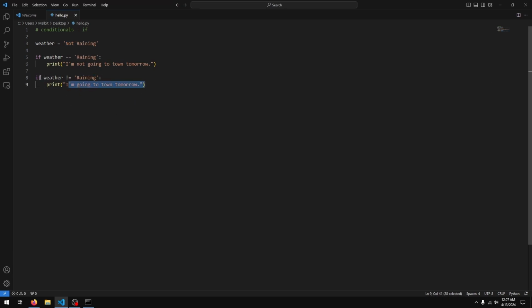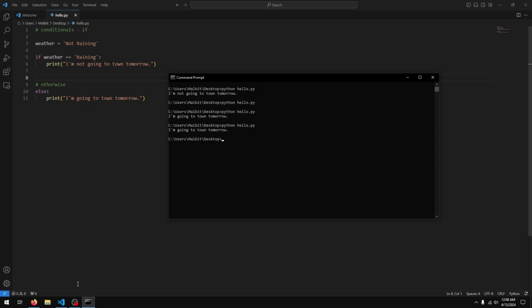So we get this. Now this works, but there's a better way of doing this, and that's using the else statement. So that looks like this, and the else statement is essentially equivalent to otherwise. If I were to read this out, it would be something like if weather equals raining, I'm not going to town tomorrow, else I'm going to town tomorrow. So with the else statement, we don't really have a condition. The else is basically if the if statement is not true, then run this code.